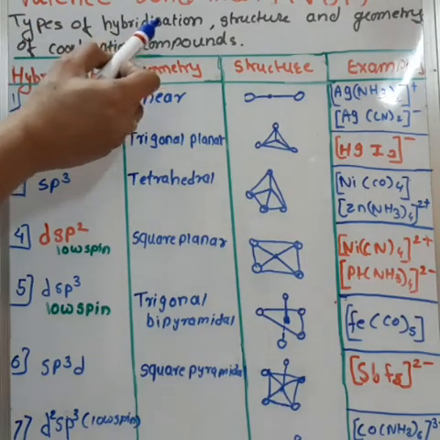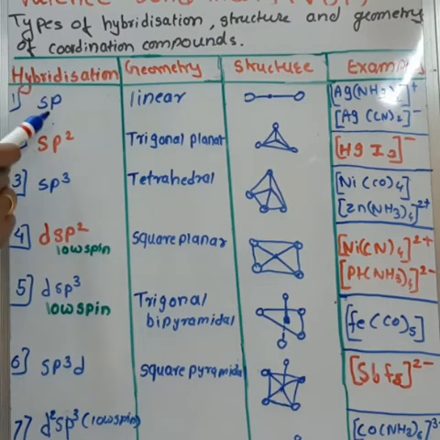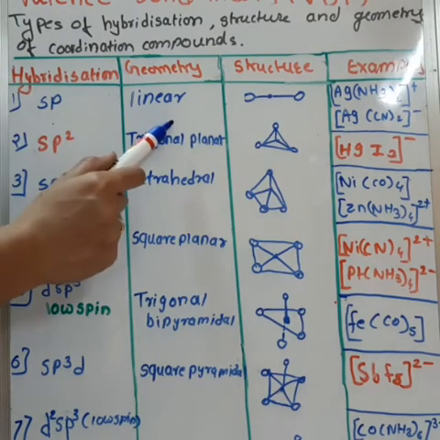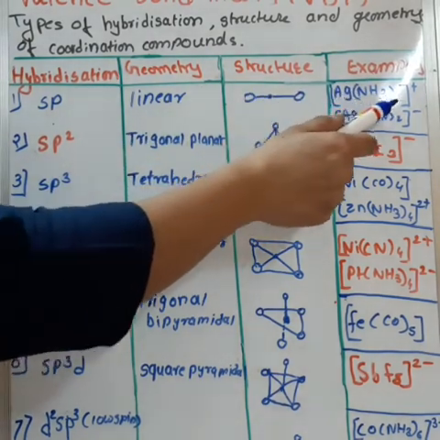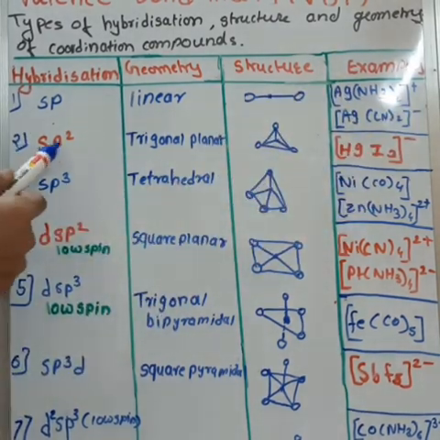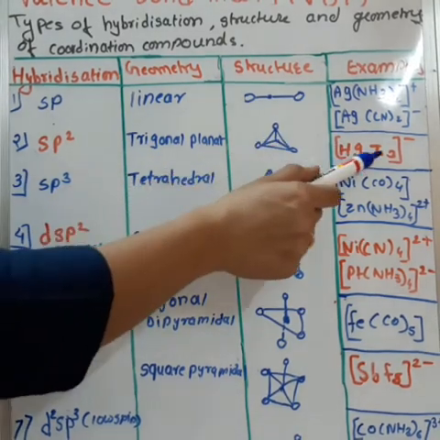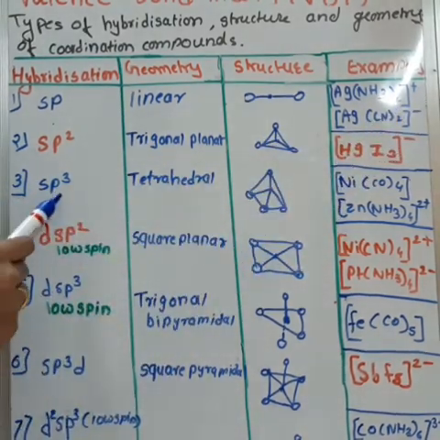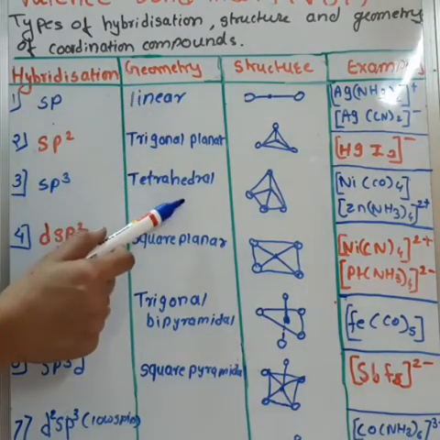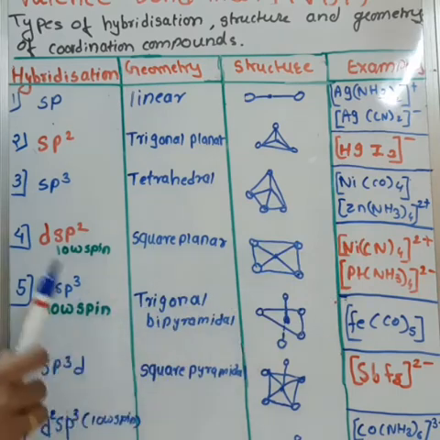Types of hybridization, structure and geometry of coordination compounds. In sp hybridization, geometry is linear. Examples: [Ag(NH3)2]+, [Ag(CN)2]-. In sp2 hybridization, geometry is trigonal planar. Example: [HgI3]-. In sp3 hybridization, geometry is tetrahedral. Examples are [Ni(CO)4], [Zn(NH3)4]2+.